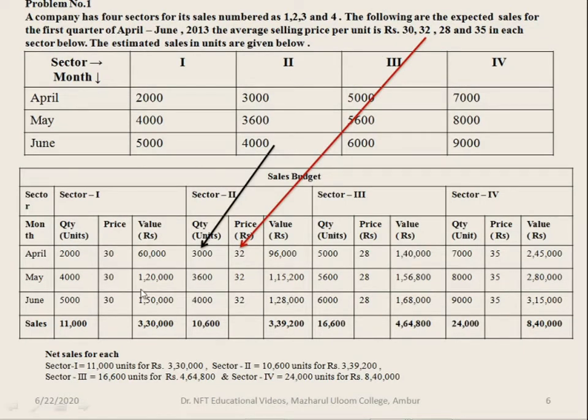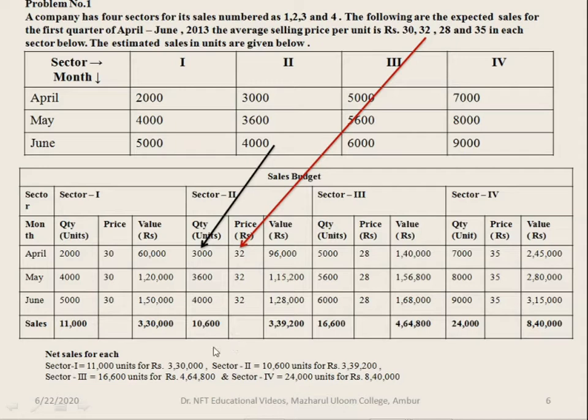Next, coming to the sector 2. Sector 2 number of units for April is 3000, for May it is 3600 and for June it is 4000. Then you are given the details about average selling price per unit for sector 2, which is 32 rupees for all the 3 months April, May and June. So 3000 into 32 is 96,000. 3600 into 32 is 1,15,200 and 4000 into 32 is 1,28,000.